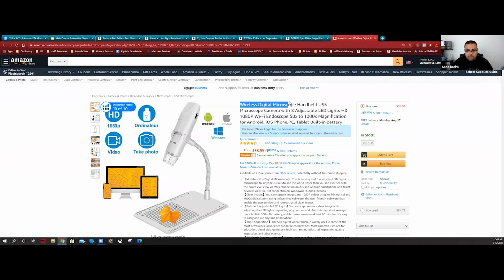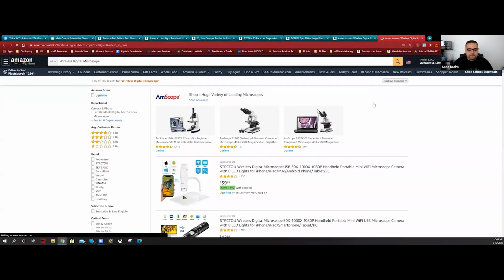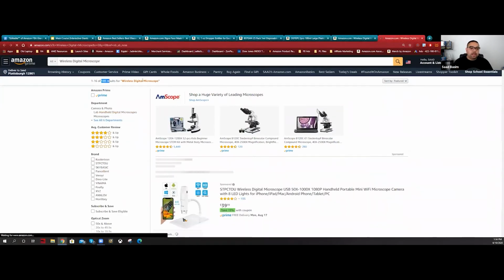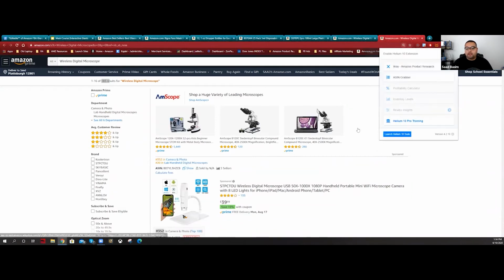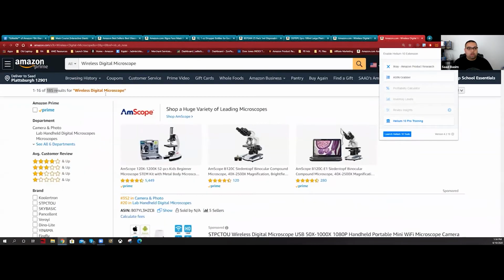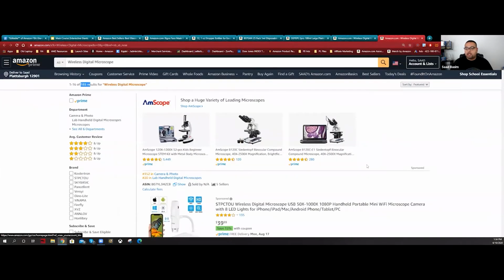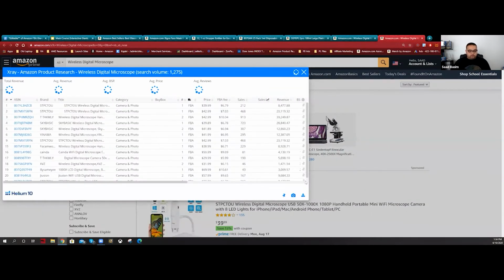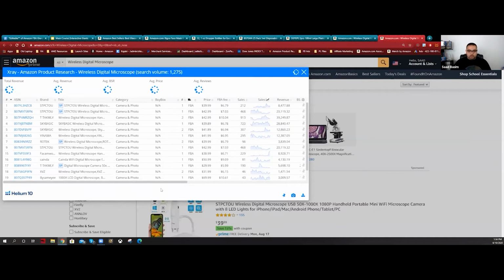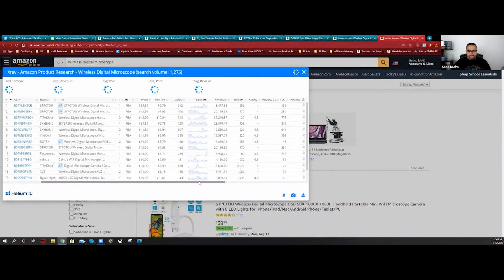Wireless digital microscope. That's another one. Let's see. I don't know why I chose Intelligent Scientific. 185, which is great. 185 is great. Very small. This looks like a big keyword, not a small keyword. And let's see what we have here. Wow. Now we're talking a bit here.